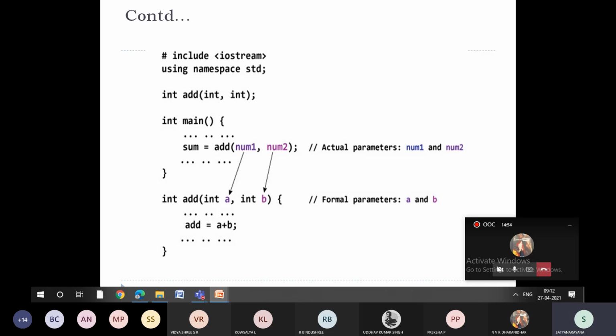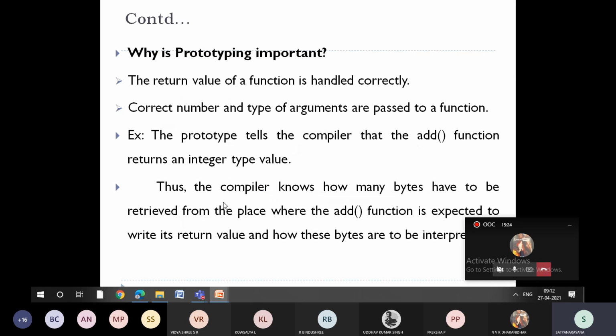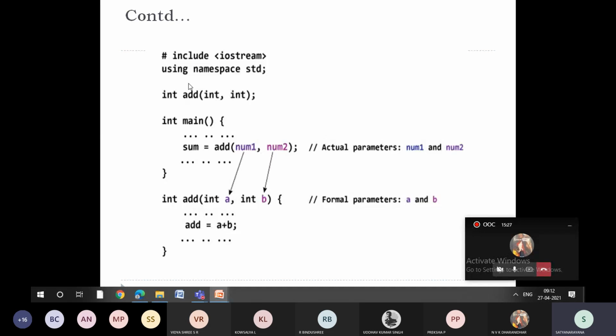When you call the function, which is already defined, we call it with the help of the variables, which are called actual parameters. Here, for actual parameters, you need not mention the data type because it's already predefined. Then, when you call this function, we write the function body, where we execute the actual function. The parameters in the definition are called formal parameters. This is how function prototyping is going to be.